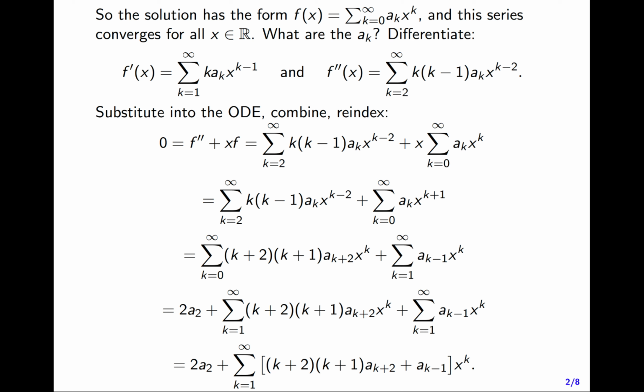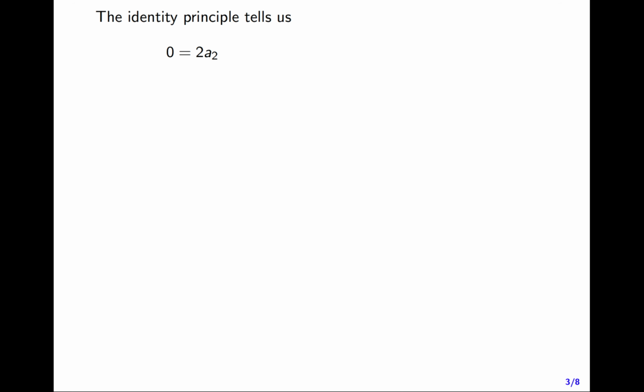And so we can use the identity principle to tell us about the coefficients here. Namely, 0 is equal to 2 times a_2, and it's also equal to the coefficient inside the sum from k equals 1 to infinity. 0 is equal to k plus 2 times k plus 1 times a_{k+2} plus a_{k-1} for k greater than or equal to 1.